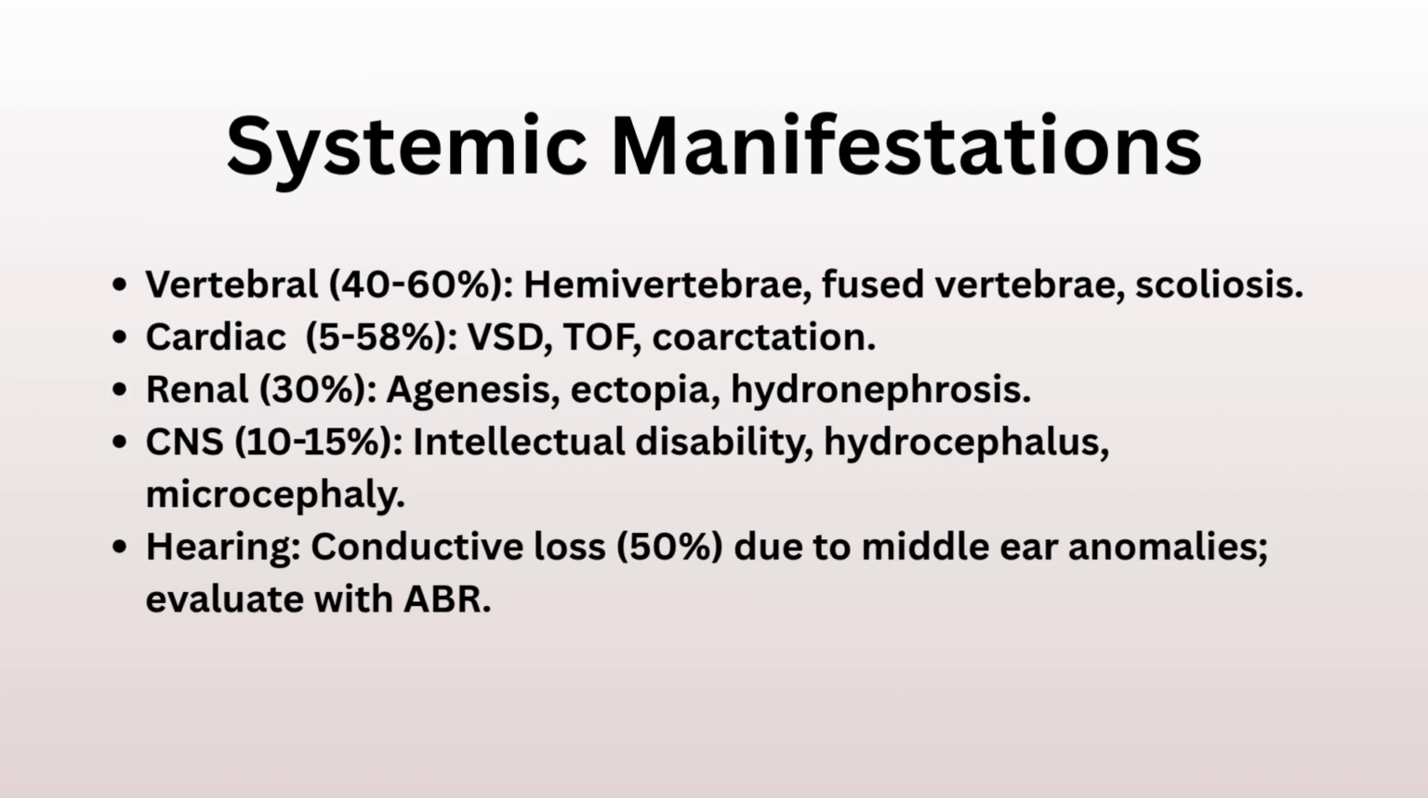Renal, CNS, and hearing. Renal anomalies in 30%, renal agenesis, ectopic kidneys, hydronephrosis. CNS involvement in 10 to 15%, intellectual disability, hydrocephalus, microcephaly. Critical: 50% have conductive hearing loss from middle ear anomalies. Early auditory brainstem response testing is mandatory. Obstructive sleep apnea is common due to mandibular hypoplasia.